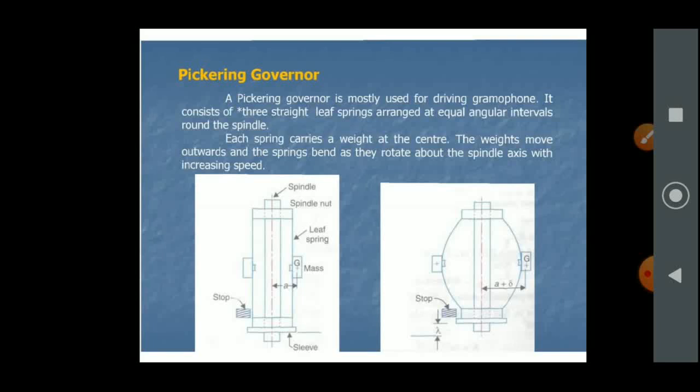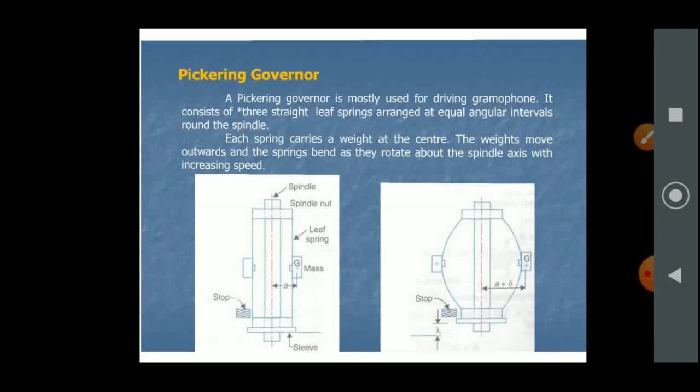Each leaf is placed at 120 degrees around the circle. Each spring carries a weight at the center. The weight moves outward and the spring bends as they rotate about the spindle axis with increasing speed.